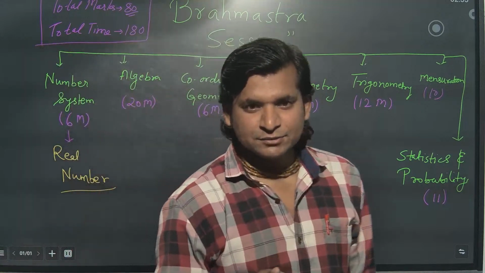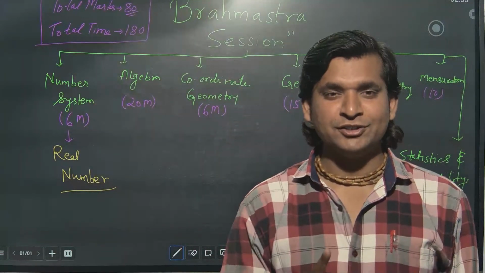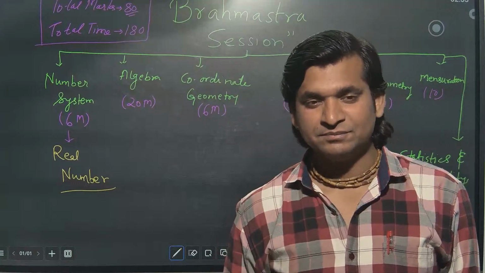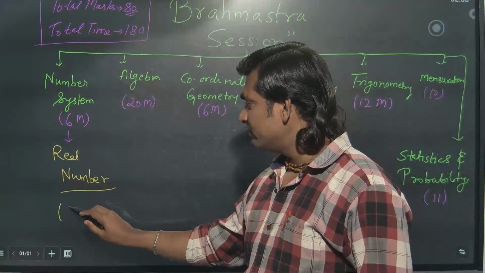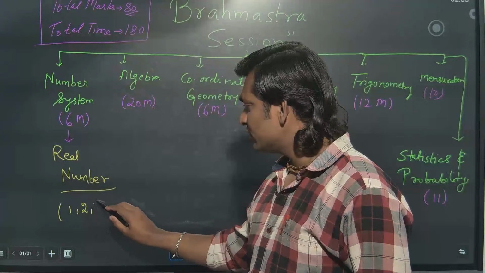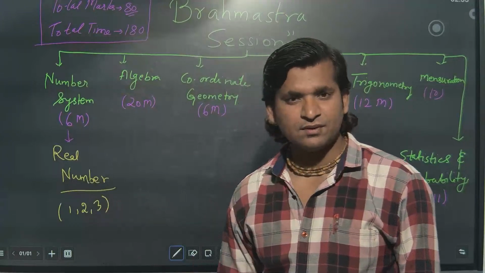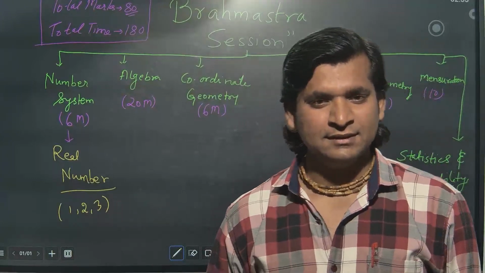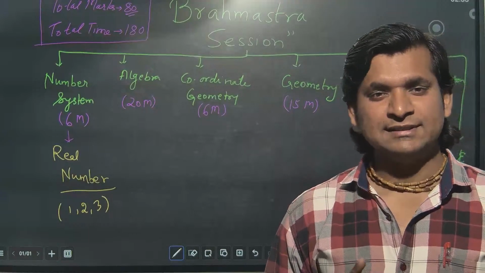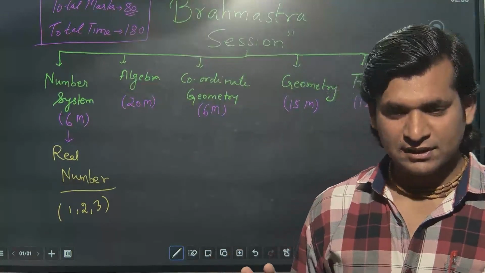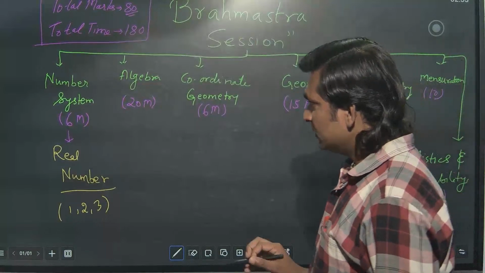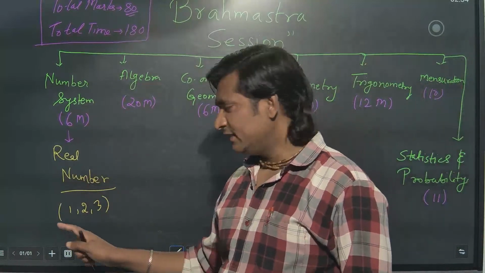It carries 6 marks. So on the first ball, you can directly hit 6. Three questions will come: one MCQ, one 2 marks question, one 3 marks question. So 1, 2, 3, total 6 marks. Easily you can get it, out of any doubt. So what are the questions in these three?